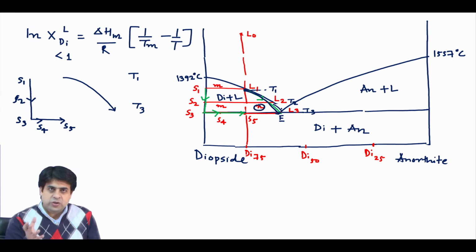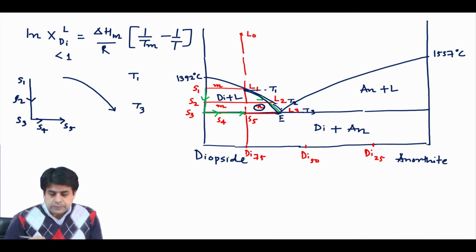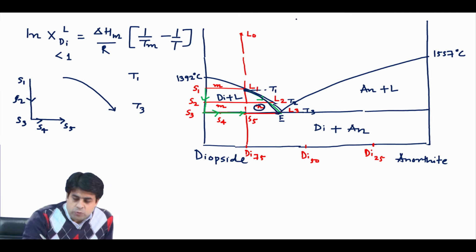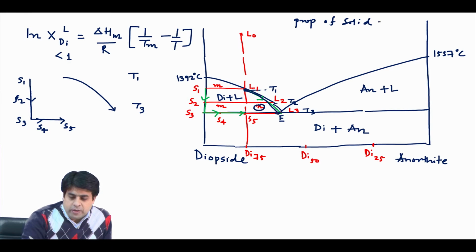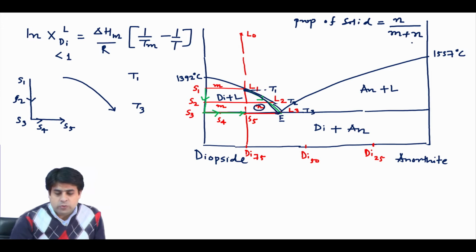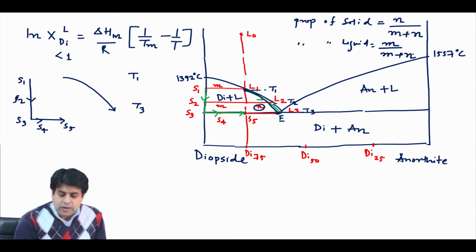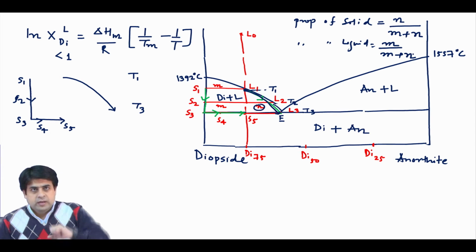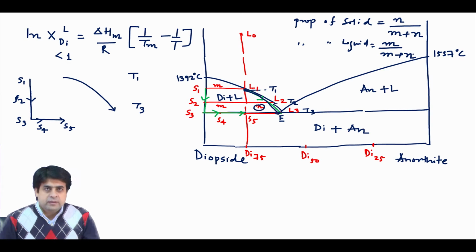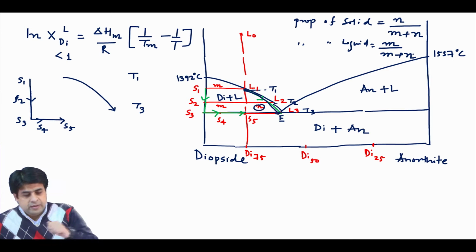Because of that, the fraction of liquid is decreasing and the fraction of solid is increasing. The fraction of solid can be calculated as n divided by m plus n, from the lever rule, and the proportion of liquid can be calculated as m divided by m plus n, where m plus n is the total length of the horizontal isothermal line. This is the way it works if our composition is L0.